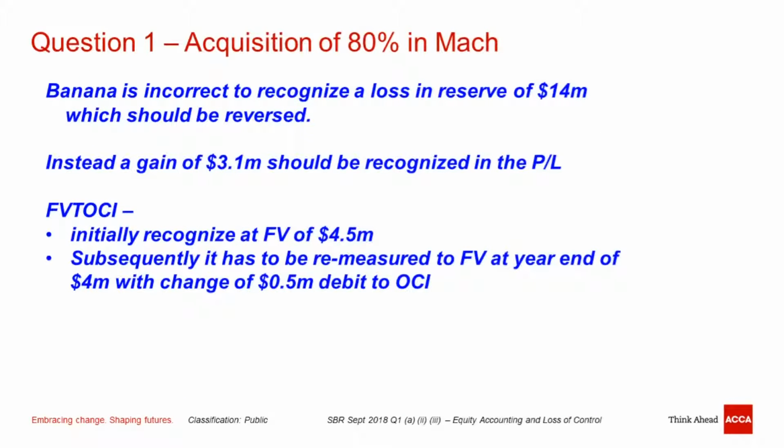So you can conclude that the holding company is incorrect to recognize a loss in the reserve of 14 million; this should be reversed. Instead, a gain of 3.1 should be recognized in the P&L. And the remaining 10% of Strawberry should be treated as a financial instrument, at fair value through OCI, initially recognized at the fair value at that time of 4.5. And subsequently, by year end, because the price dropped, we remeasure to the fair value of 4 million, with 0.5 taken to the OCI, a debit to the OCI.